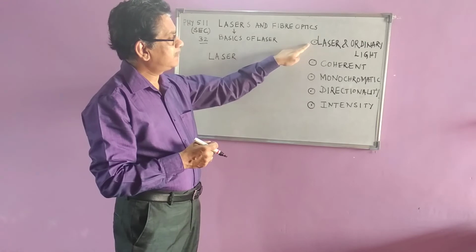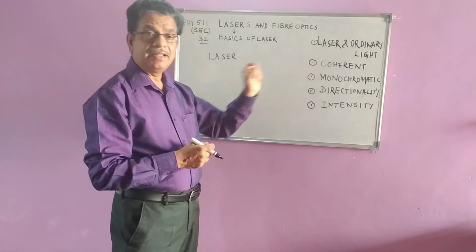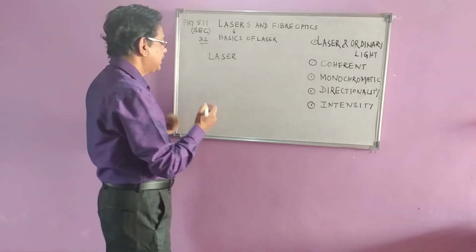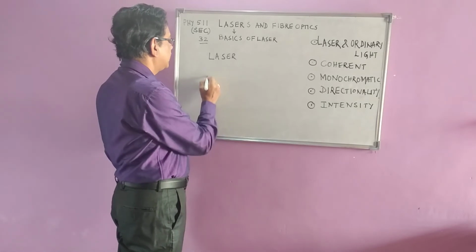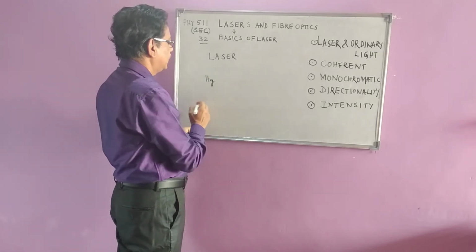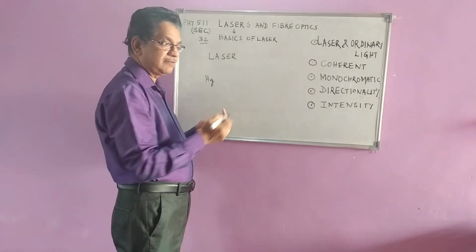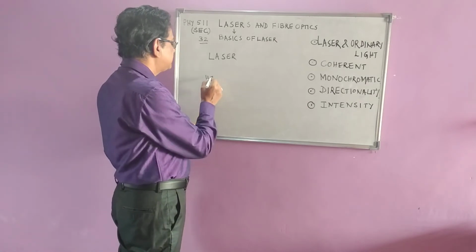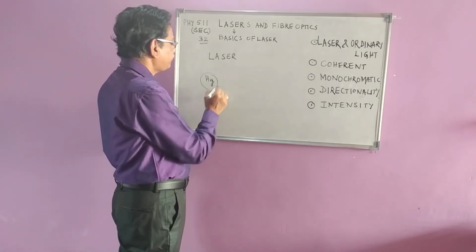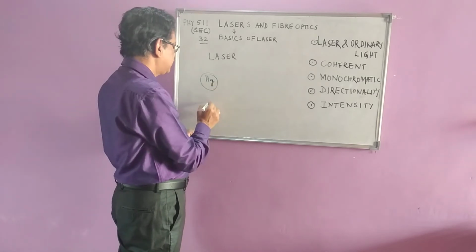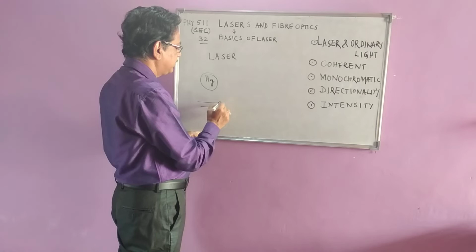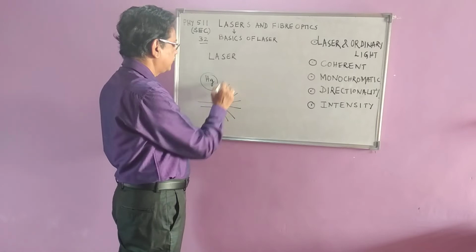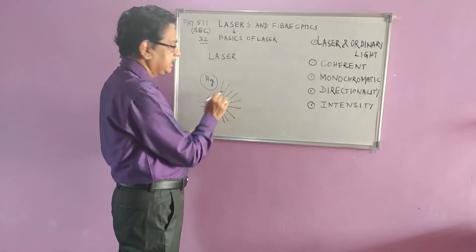Now let us understand first in what way the laser light is different from ordinary light. Ordinary light, for example, you have got mercury light or an ordinary bulb. If you take a 60 watt, 40 watt ordinary incandescent bulb, or even a torch light, when you switch on, you will see the light radiation coming in all the directions.